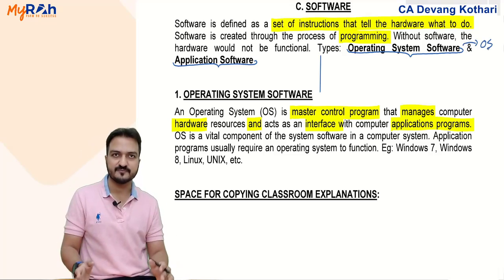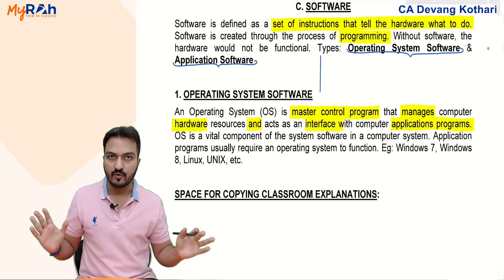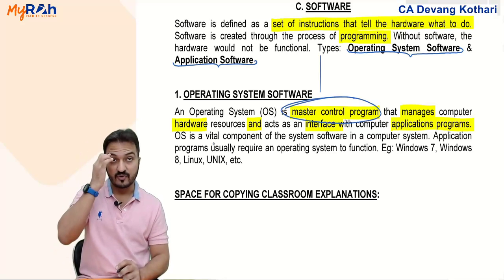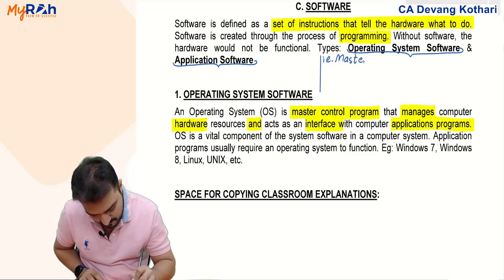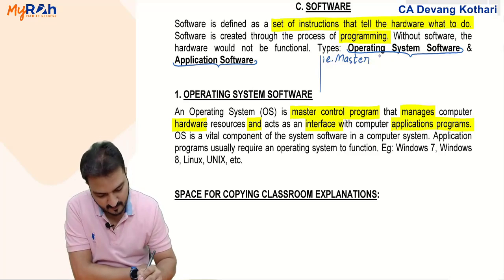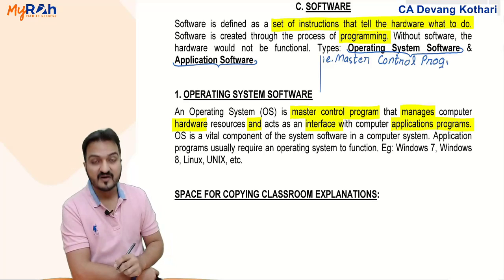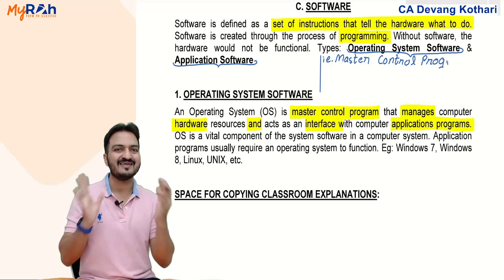OS, operating system. Well, operating system is basically a master control program. It is a master control program which will control the general functions in a computer.